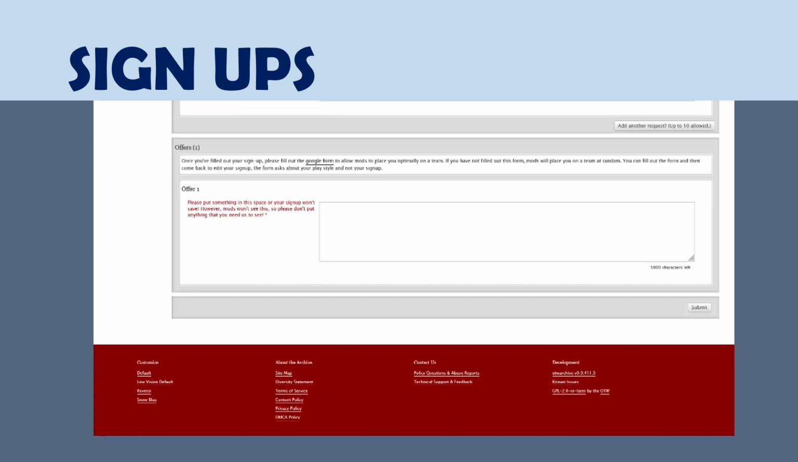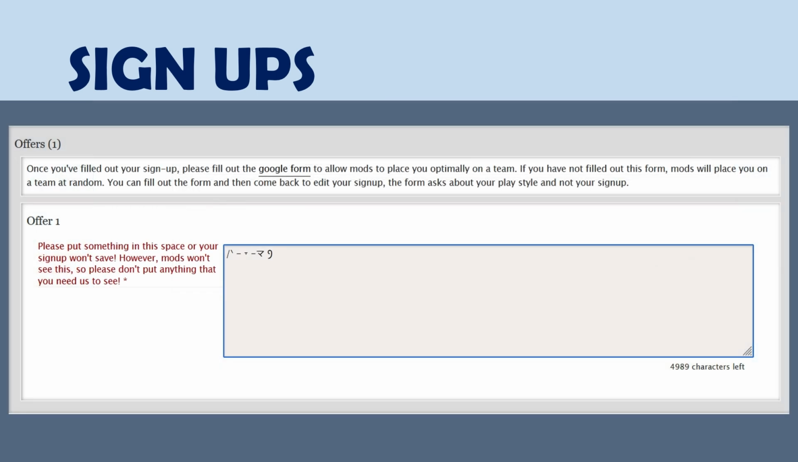Now, the very first thing that you must do is to scroll all the way down, where you will find the offers box. To prevent your sign up from getting lost, please put anything you want in there. Just make sure that it's not something you want the mods to see, because we will not be able to see it. For my part, I chose a little kitty cat.